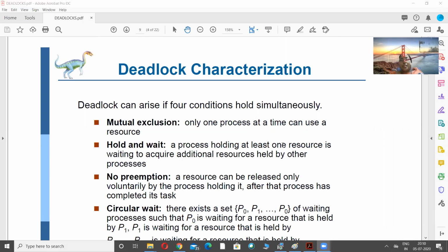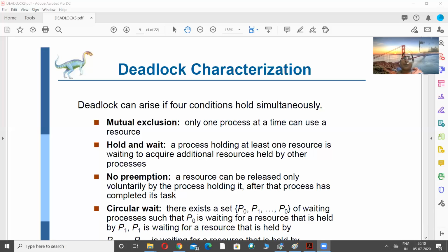Mutual exclusion: only one process at a time can use a resource. That is called mutual exclusion. Now, what are mutually exclusive events? For example, the sun and the moon don't appear at the same time. Similarly, if you toss a coin, you will get either head or tail, but not both at the same time. These are called mutually exclusive events. For example, when a process grabs a resource such as a printer, at the same time no other process is allowed to access the printer. This is called mutual exclusion.